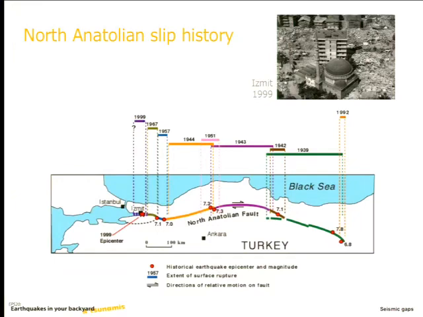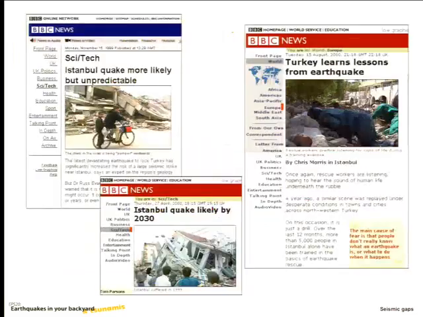And Istanbul is a huge city. Izmit is a small city, a large town, and I forget the number of fatalities, but there's a very large number of fatalities, as in thousands, maybe even 10,000 in the Izmit earthquake. And Istanbul is a much larger city, and so Istanbul might well be next. And so, there was a lot of discussion about what might happen. These are photographs. This is around the time of the Izmit earthquake. You can tell, by the way, that this is what the web looked like in 1999. And so these are photos from the Izmit earthquake. But a lot of concern that Istanbul would be next. And so what should Istanbul do?